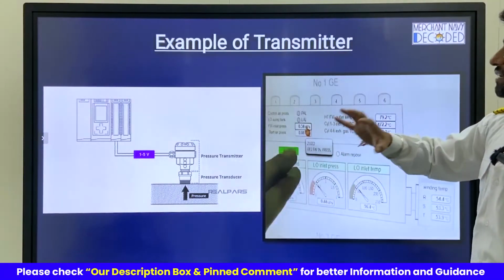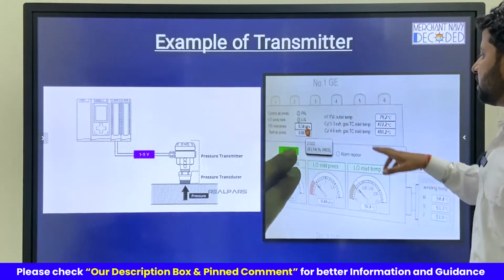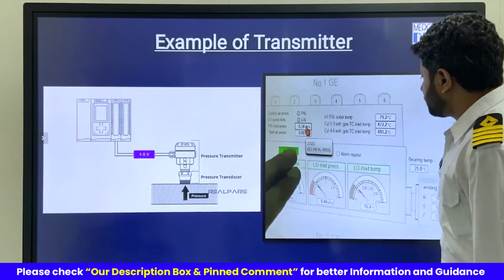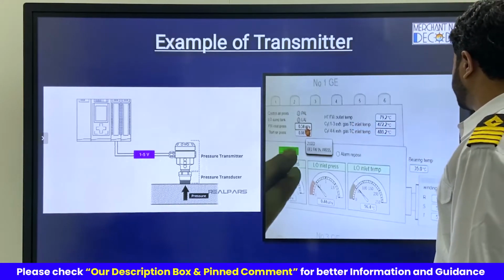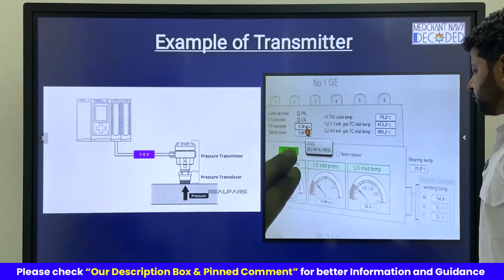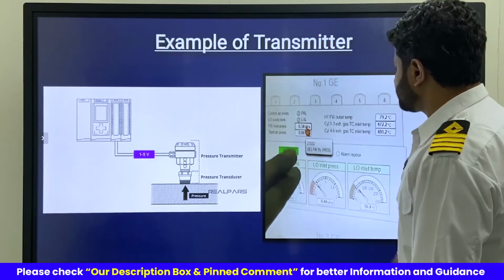But the generator is running down below, and all the important parameters of the generator I can see on this platform. HT fresh water outlet temperature is 79.2 degrees centigrade. Cylinder 1 to 3 exhaust gas turbocharger generator is 472.2 degrees centigrade. Bearing temperature is 35 degrees centigrade. Lube oil temperature is 56.4 degrees centigrade. Lube oil inlet pressure is 0.5 bar. So this is how it is given.